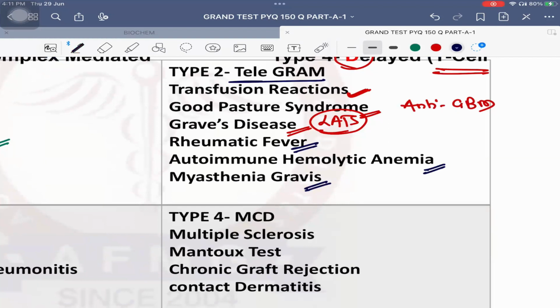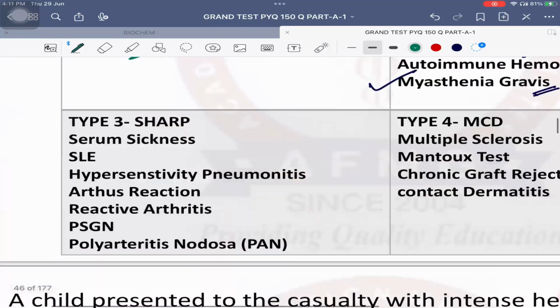Two conditions जहां पे type 5 will be a better answer. Goodpasture syndrome and myasthenia gravis are the two conditions where type 5 hypersensitivity should be answered first if that is an option. If not, answer it as type 2 itself because type 5 is nothing but a subtype of type 2.